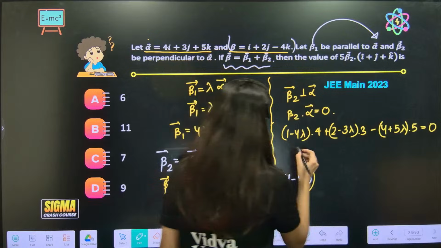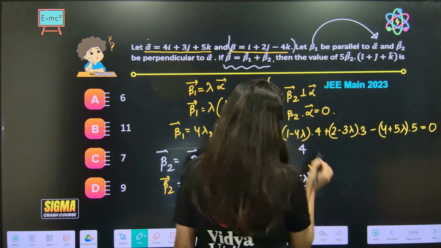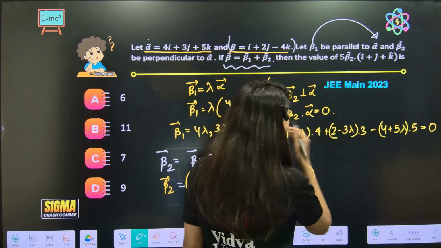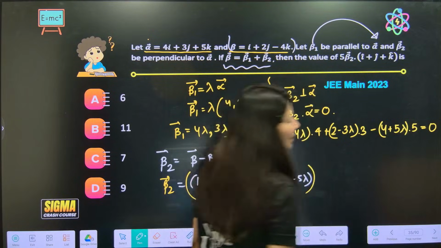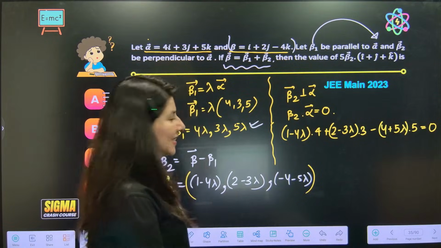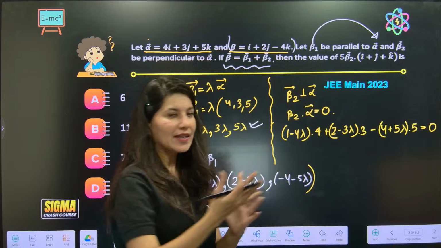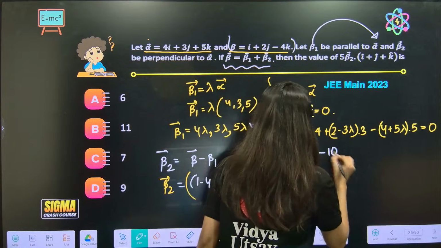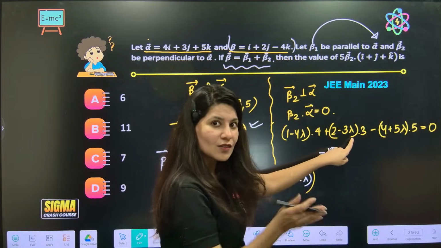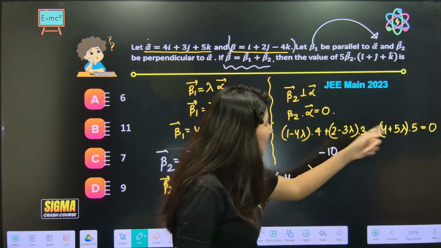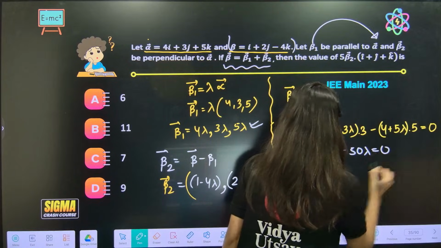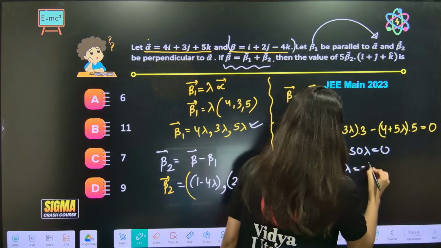So 4 minus 16 lambda. So this is 4. Correct? Let's do it now. 4 plus 6 minus 20. So 10 minus 20. So minus 10. Okay. Now minus 16 minus 9. So minus 25. One more minus 25. So minus 50 lambda is equal to 0. Lambda is coming out as minus 1 by 5.